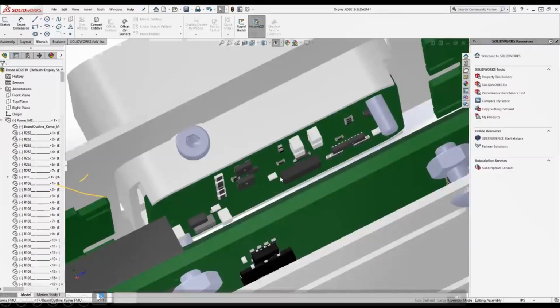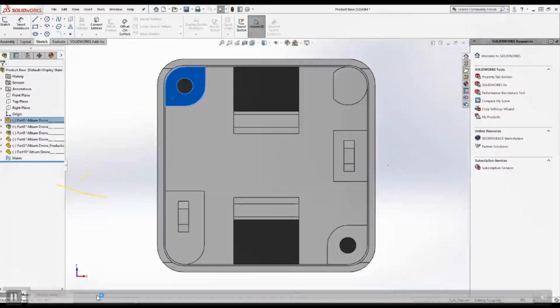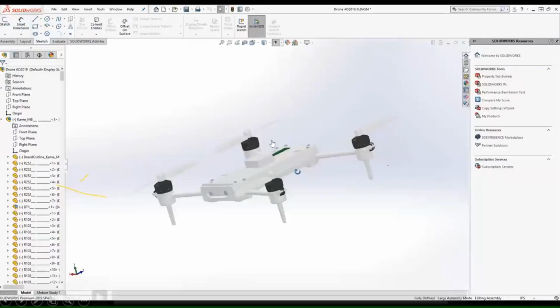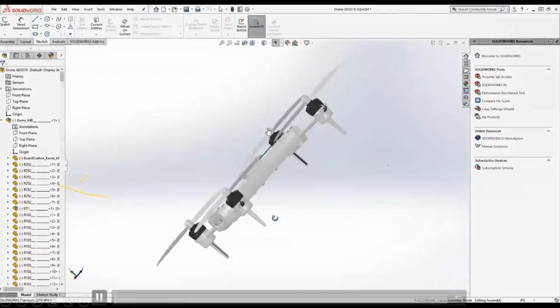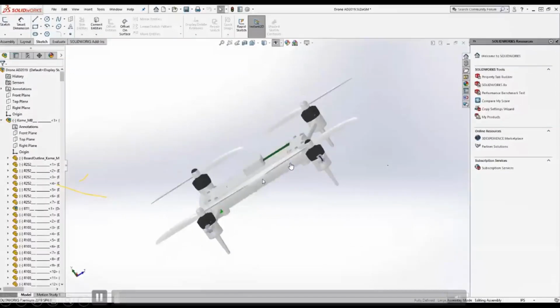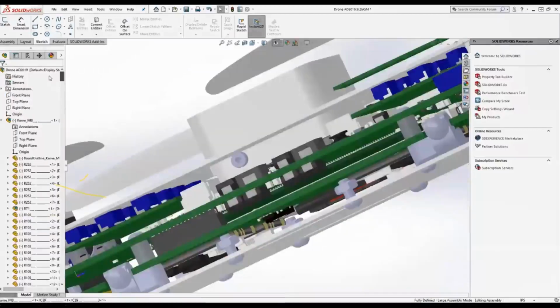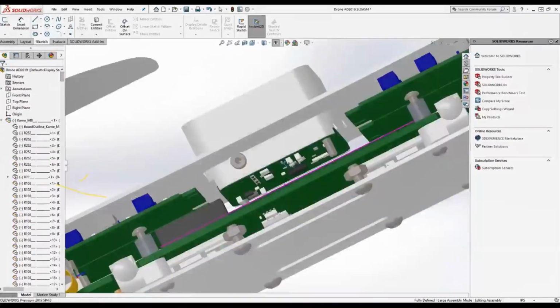Okay. So he's just explaining this is SolidWorks, a mechanical software. Here we are going to see how we can collaborate. So this is a drone project. There is a PCB inside. This PCB we are going to design in Altium, and we can see the collaboration, how we can implement it.